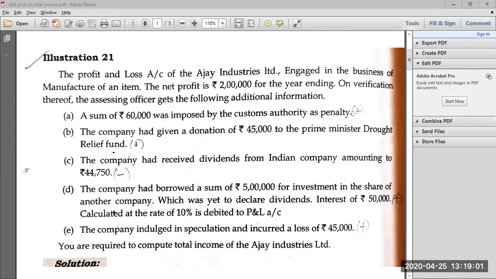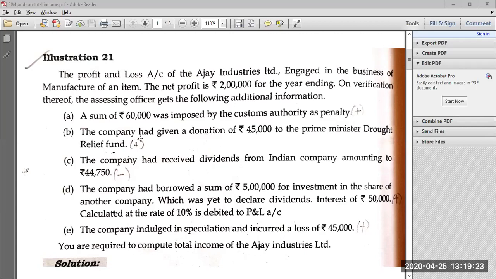But if they are not paying the taxes within time and authorities levy any additional interest or penalty, then it becomes inadmissible. Here the customs authority has levied a penalty of 60,000. Since it is a penalty for late payment of taxes, it is inadmissible, so we have to add it back to the net profit of 2 lakh rupees.